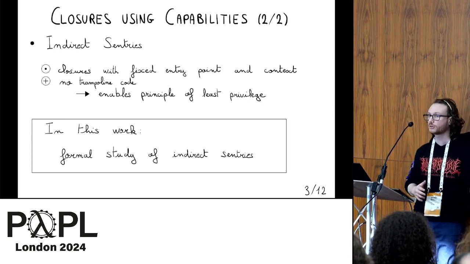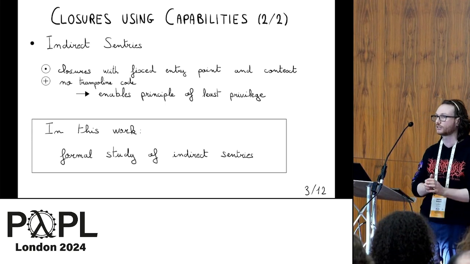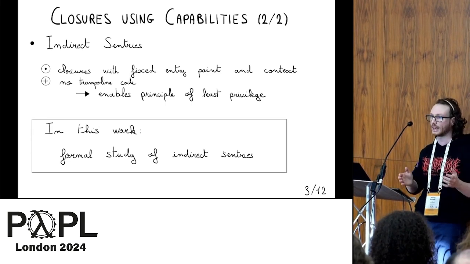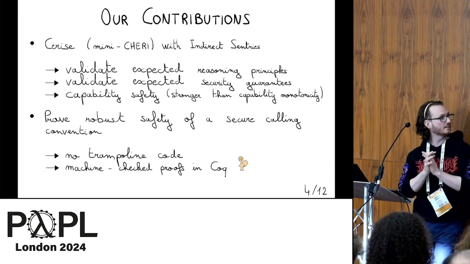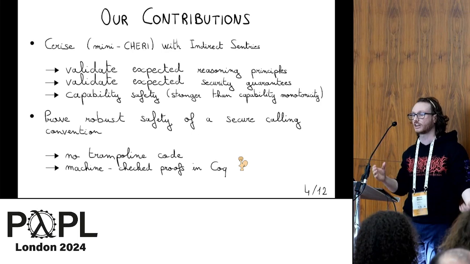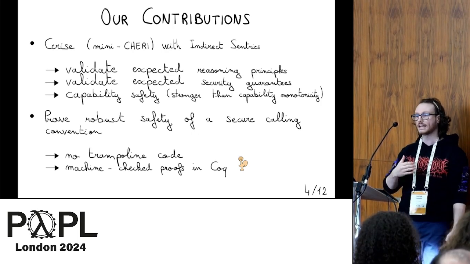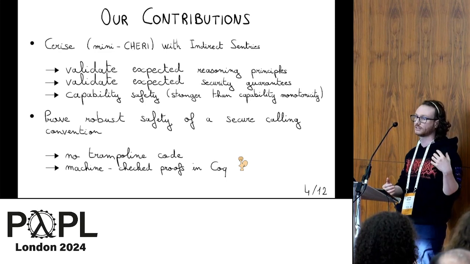So in this work, what we do is that we conduct a formal study of indirect sentries, and we try to see, can we prove good properties about it? More precisely, what we do is that we extend Cerise, which is some sort of mini CHERI machine, with indirect sentries, and we aim to facilitate the expected reasoning principles and the expected security guarantees.